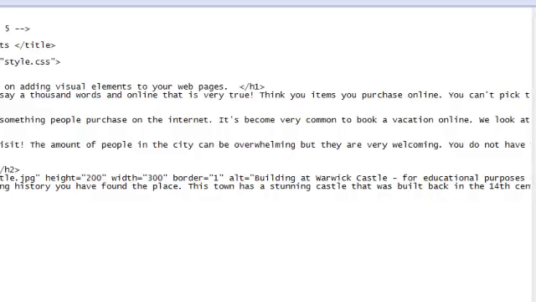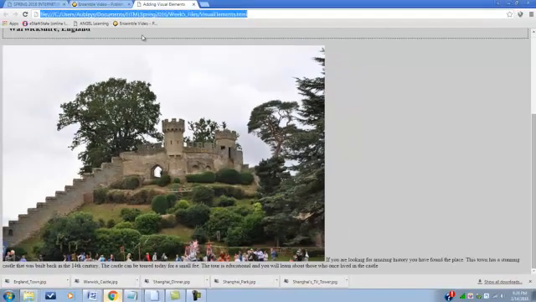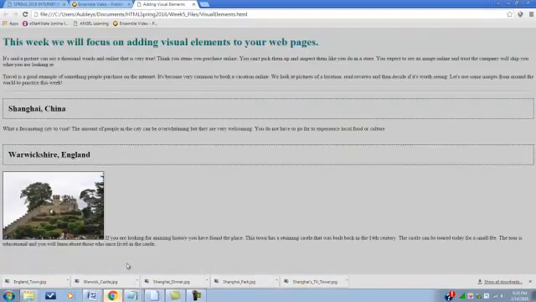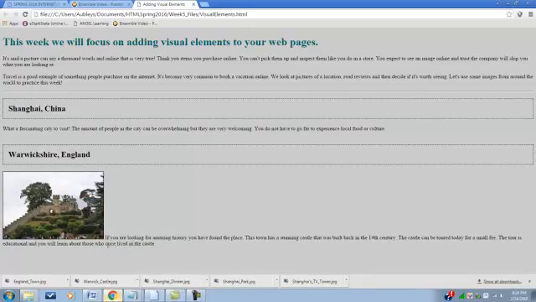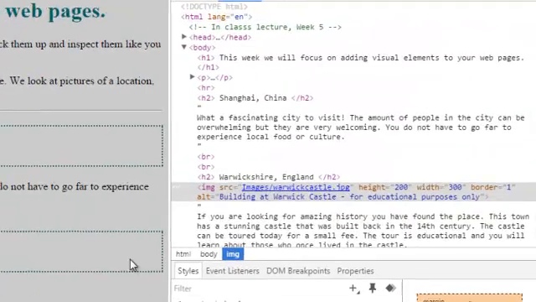We'll go ahead and save it, and let's go back and test our page. As you can see, our photo got smaller. We've got the border around it. And if we viewed it without being able to see it, we would see there's alt text on it. We can inspect it and it might bring us up information on it. Right here, it'll tell you building at Warwick Castle. So we see it in our alt text.